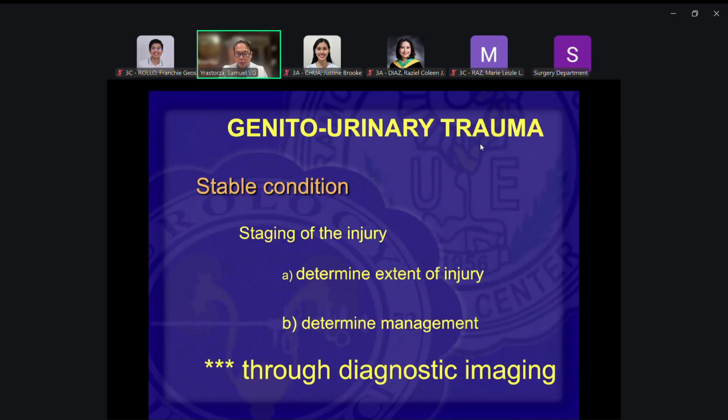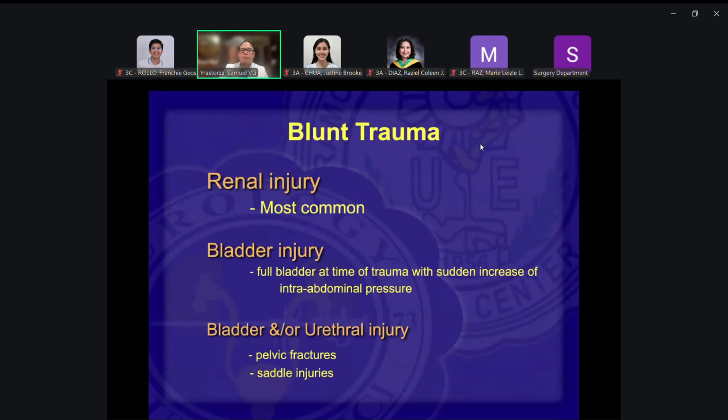So with every injury, always stage the injury so that you'll know how severe the injury is. So staging just means to determine the extent of the injury, okay? How severe the injury is, okay? And this is usually done through diagnostic imaging. And that will determine your management. Okay.